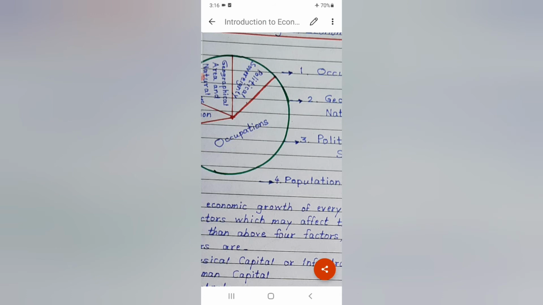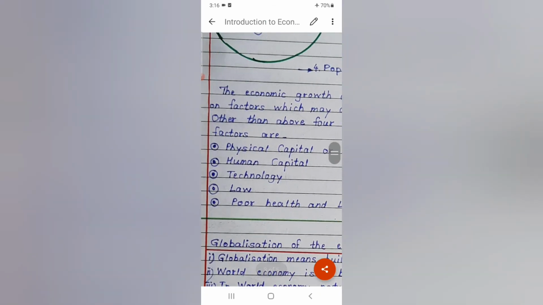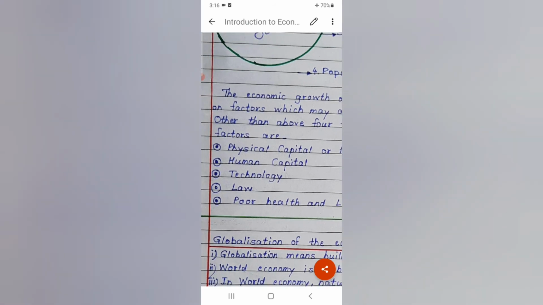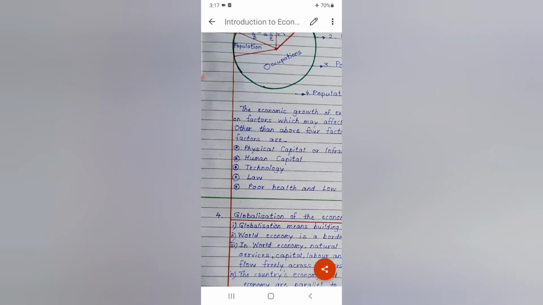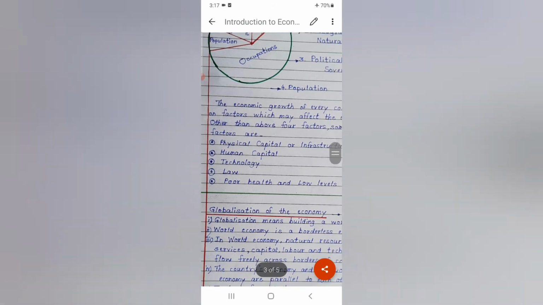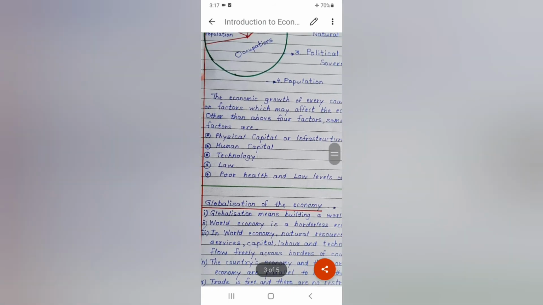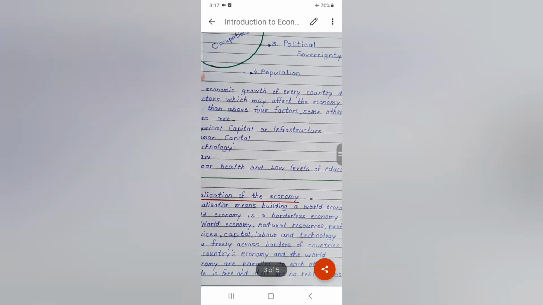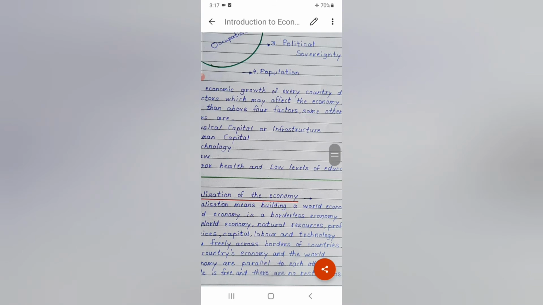Other than these 4 factors, there are some more factors which can affect the economy, and they are physical capital or infrastructure, human capital, technology, law, poor health and low levels of education.